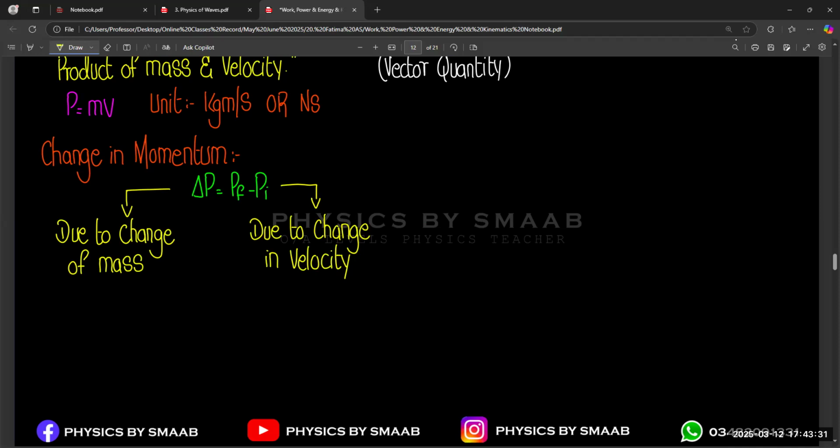We know that velocity is itself a vector quantity, so in velocity there is a concept of magnitude and direction.